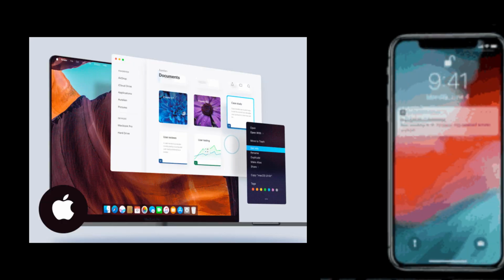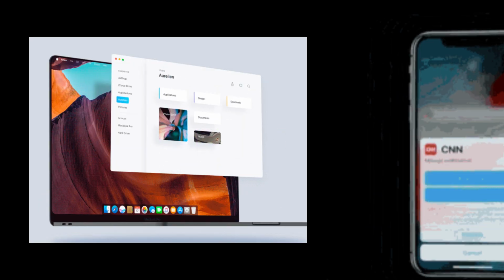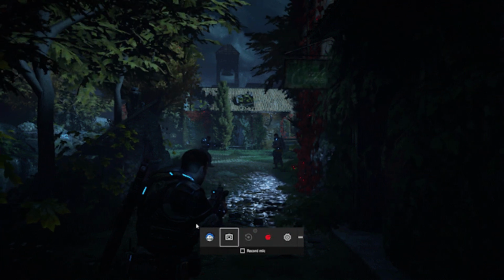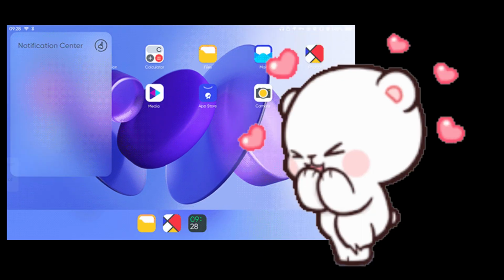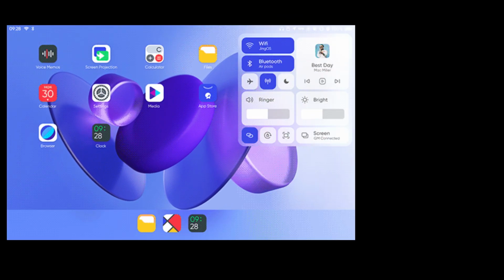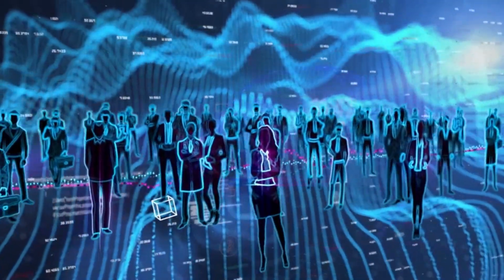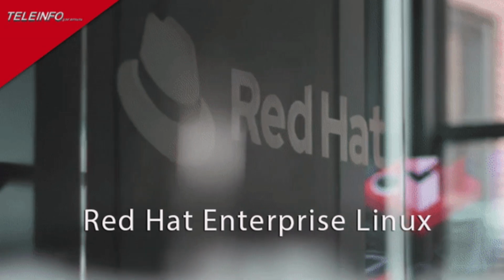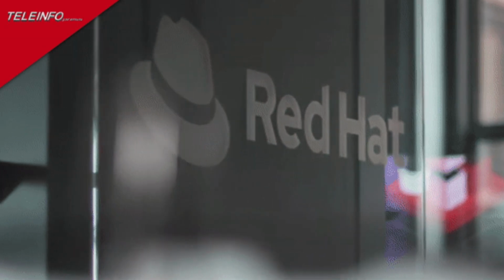Development focus. macOS is best for iOS and web development. Windows excels in game development and enterprise applications. Linux is unbeatable for servers, backend, and open-source projects. Community support. Windows has Microsoft Forums and Stack Overflow. macOS offers AppleCare, while Linux relies on its vast, active community.